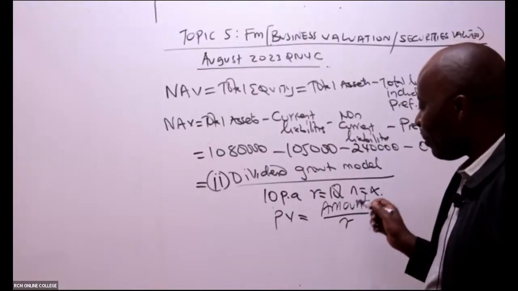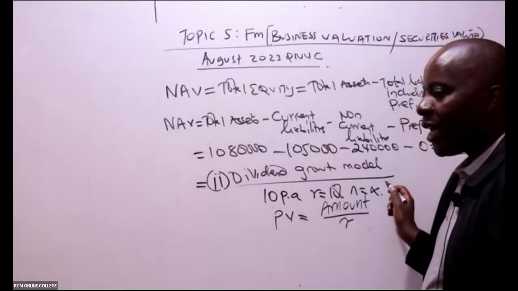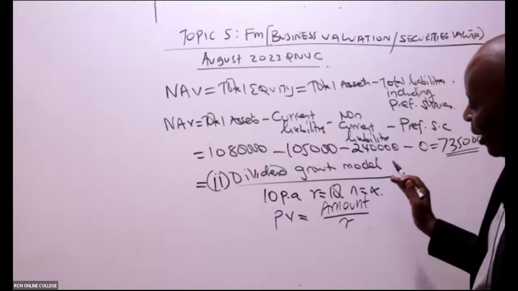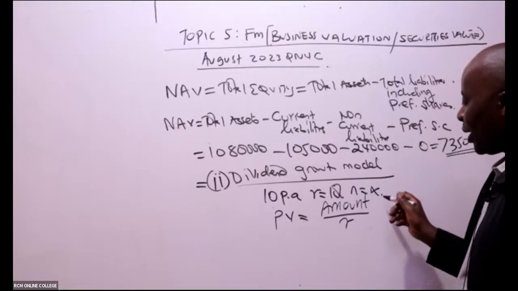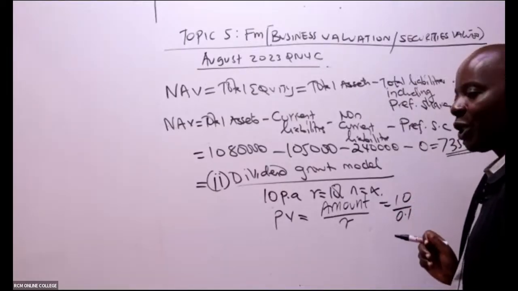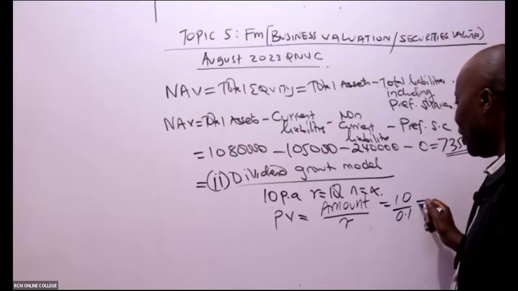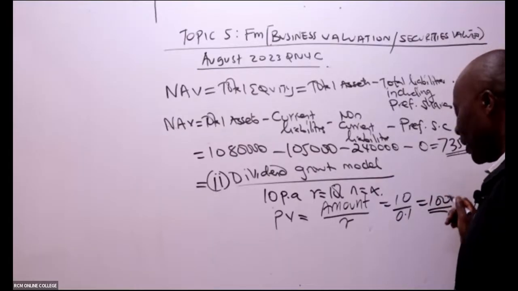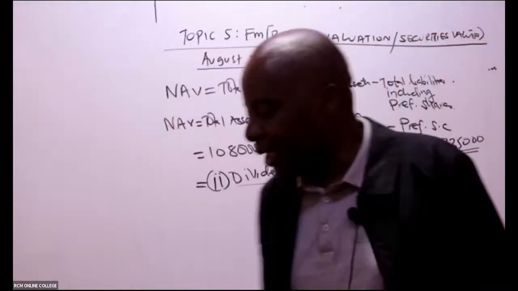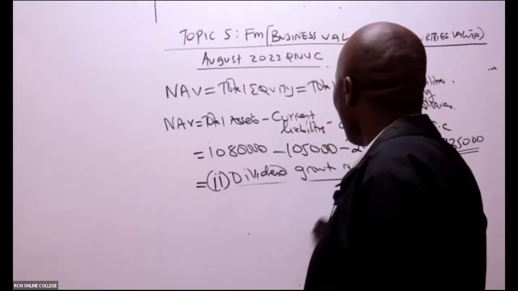Anytime we have a perpetual cash flow, a cash flow without an end in sight, we shall always take the amount and divide by R. So in that case we take 10 and divide by R. R is the cost of capital, which is 0.1. That's why you can see that Ninja there is getting 100 million. Thank you very much.